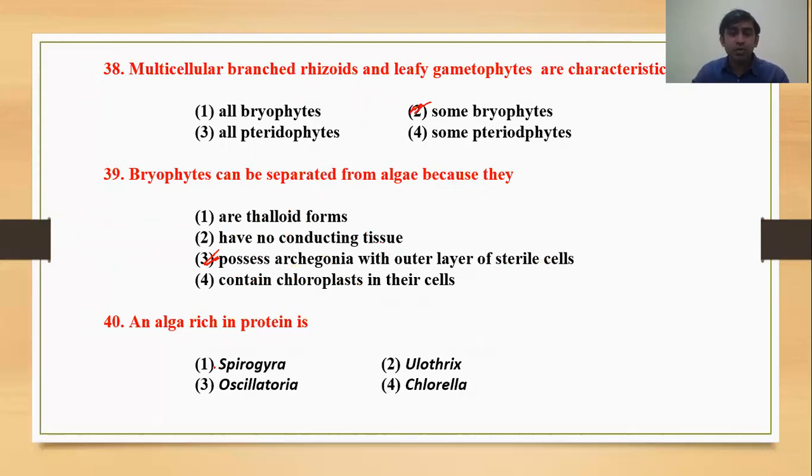Then alga rich in protein is spirulina. Spirulina, where is spirulina? Spirulina is not given. This is Spirogyra. This is wrong because Spirogyra is green algae, but it will not store the protein. Ulothrix is also not there. Oedogonium is not there. Chlorella and spirulina. These are the source of protein. These both, which is used by the space traveler.